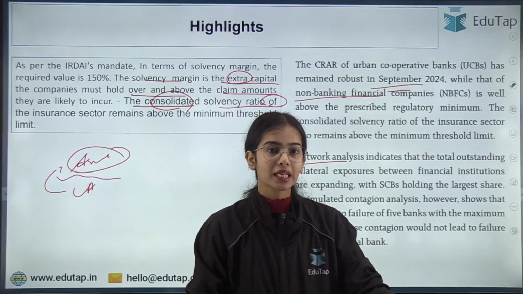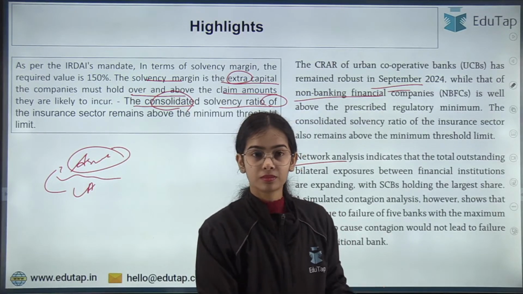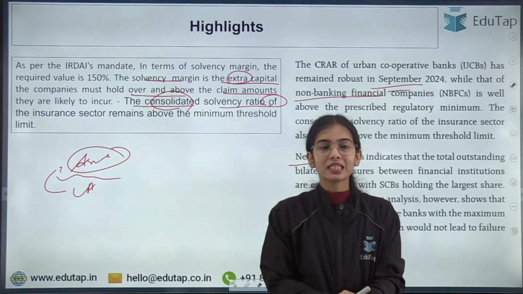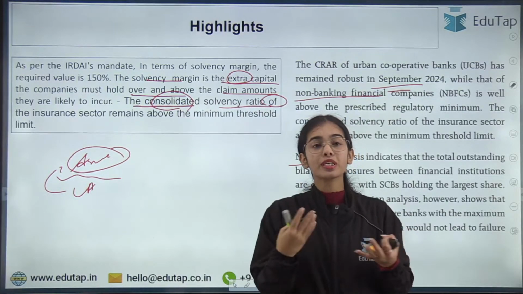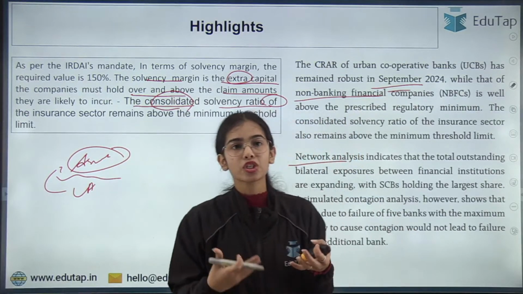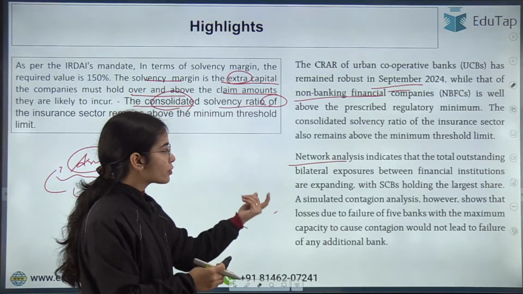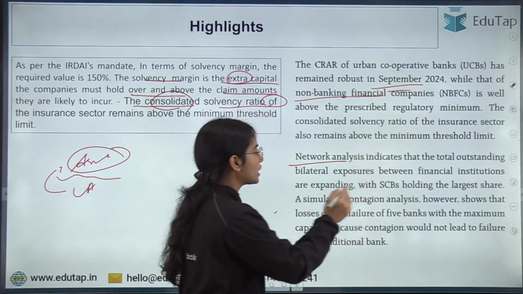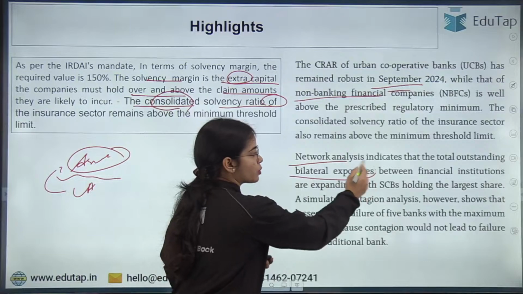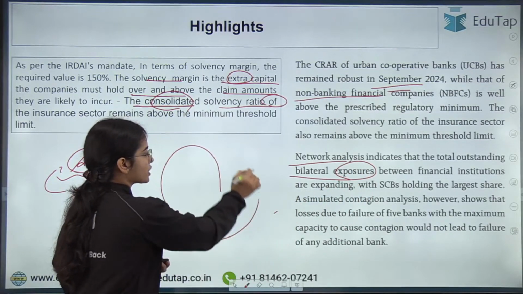So do you think that they are connected somehow? Yes, the banks and the NBFCs, they are connected. They are lending to each other also. They are depositing in each other also. Network analysis indicates that the total outstanding bilateral exposure between the financial institutions is expanding.